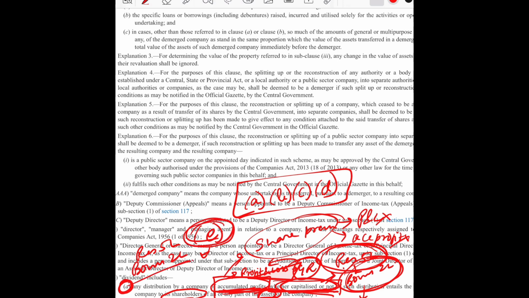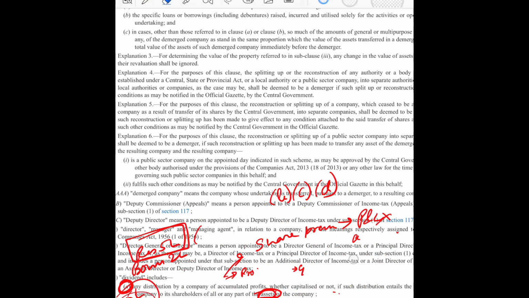For subsection E, we would just take rupees 3 lakh, because in that section, whether capitalized or not is missing. So we would take only accumulated profit, which would be 5 lakh minus 2 lakh. I hope this is clear to everyone.